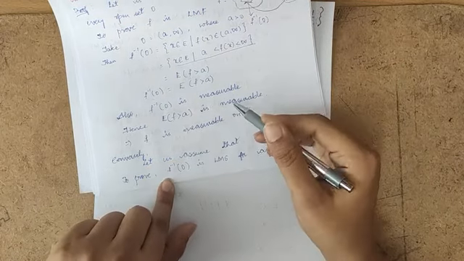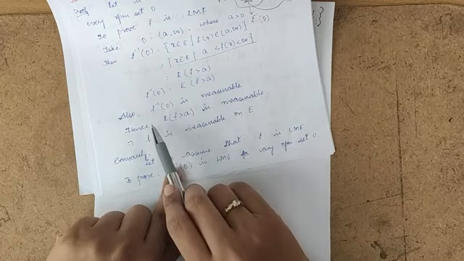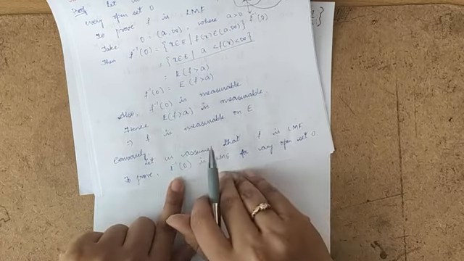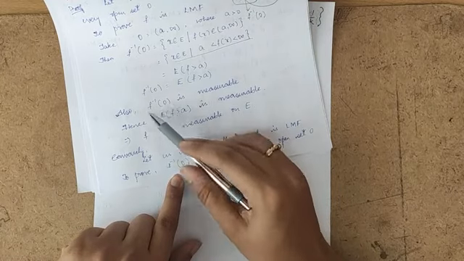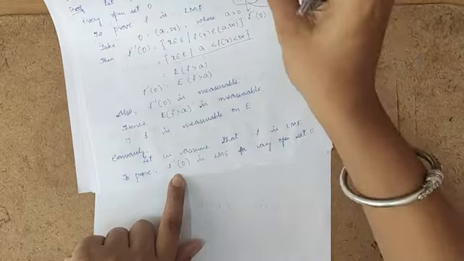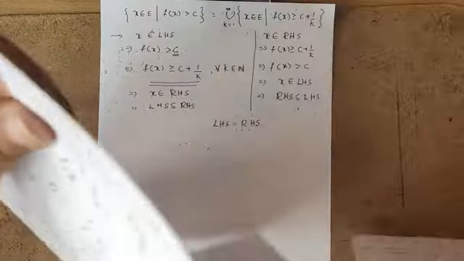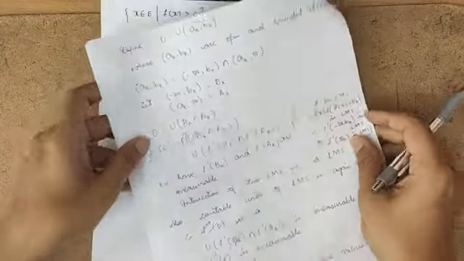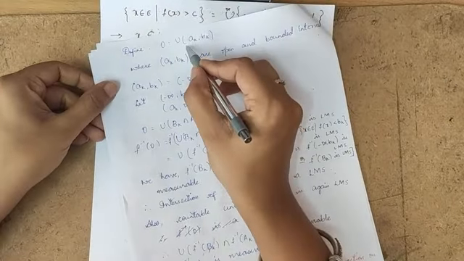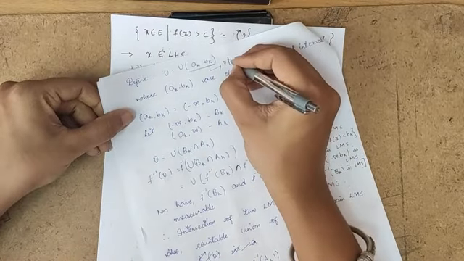So in the converse part, we are assuming that f is a Lebesgue measurable function and we have to prove that f inverse of O is a Lebesgue measurable set for any open set O. For that, we are defining our open set as union of ak, bk. These are open and bounded intervals.